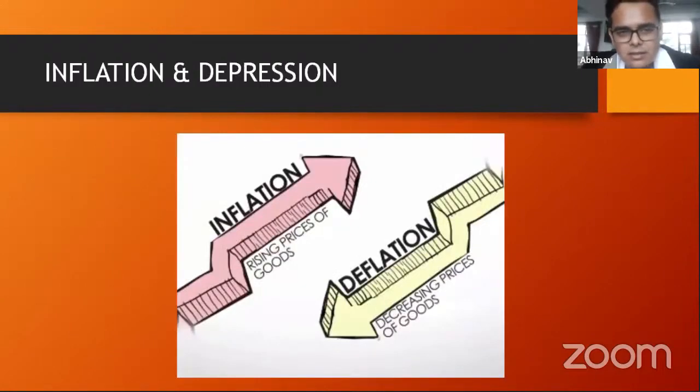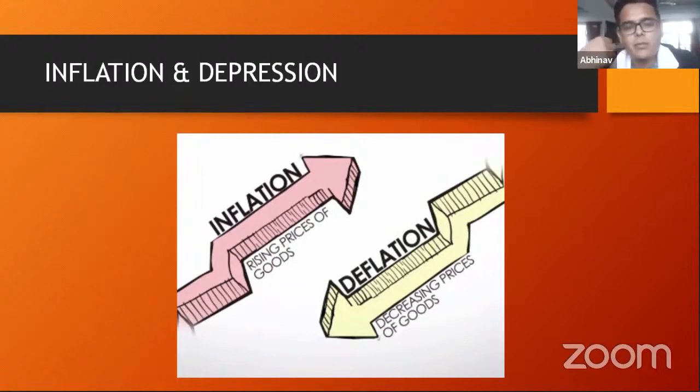Now there is this concept of inflation and deflation. So inflation is when the prices of the goods are rising. Okay. Now there can be two reasons for any form of, let's say, inflation. The first type of inflation is cost push inflation, right? So let's say the cost of production of goods in an economy rises. Therefore, for me as a company to continue making the same amount of profit, I will have to increase the prices of the goods. Okay, so that would be the cost push inflation.